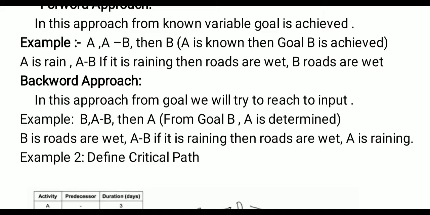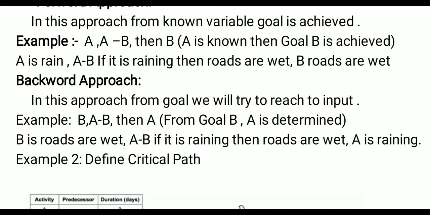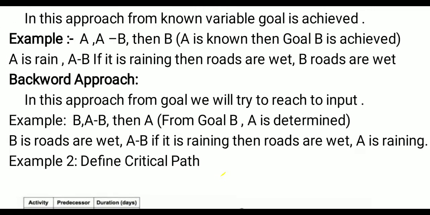So with the same example, here A is it is raining, B is roads are wet. If roads are wet, why? Because it is raining. So A is it is raining. So we reach A. This is what we discussed with the help of a very simple example.